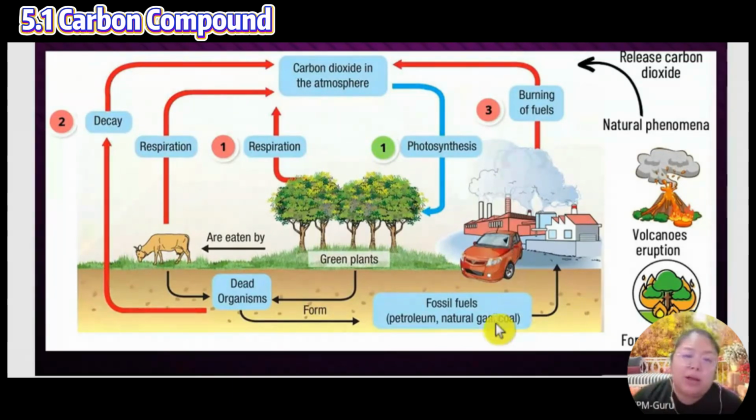We can see number 1, respiration from plants and animals. Number 2, decaying, decomposition. Any plant or animal that dies will decay, and they also produce carbon dioxide. Number 3 is burning: fossil fuel, petroleum, natural gas, charcoal. Also forest burning and volcanic eruptions. These natural phenomena also release carbon dioxide. So we only have one process, photosynthesis, to absorb back the carbon dioxide.